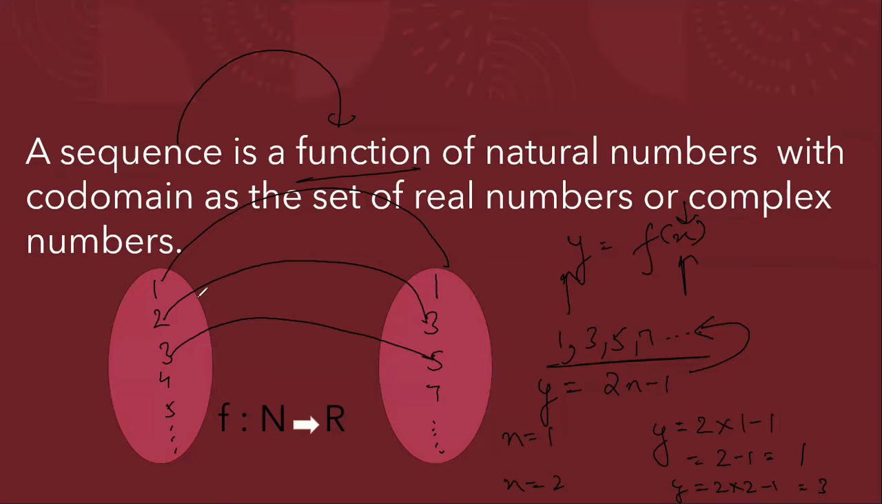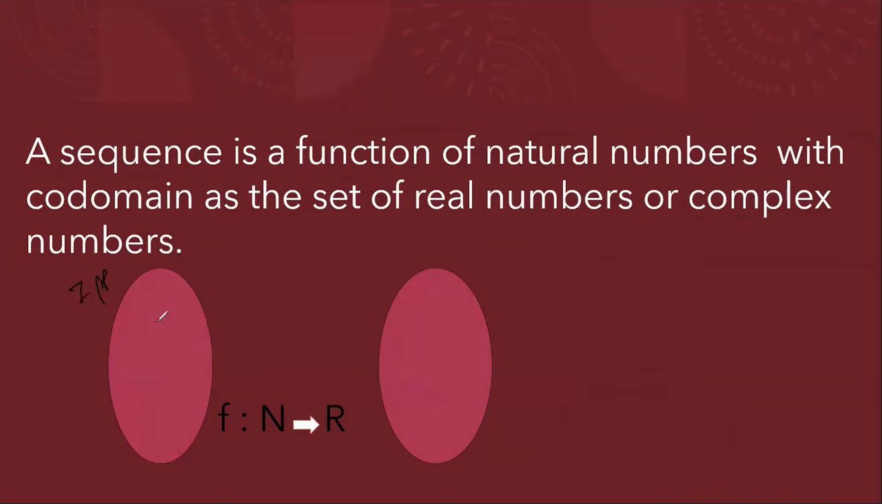The next important thing is that the input is always a natural number. It is always a positive number starting from 1. But the output can be any real number. It can be positive, negative, a fraction, an integer, anything. Input is a natural number and output is a real number. Please remember this, it's very, very important.